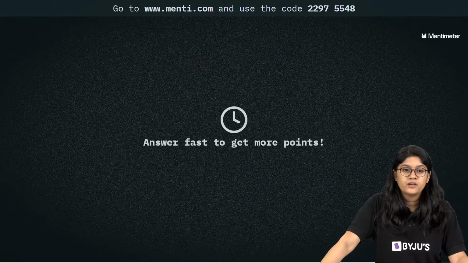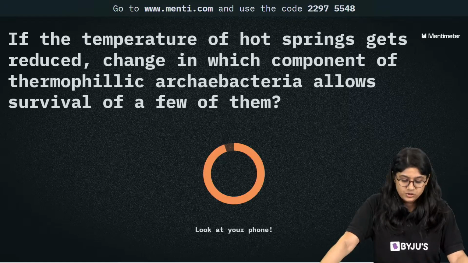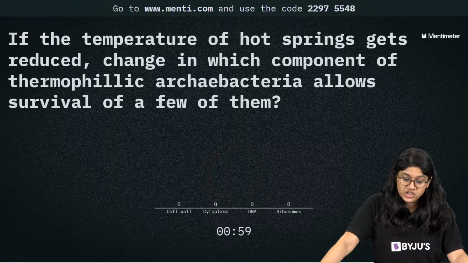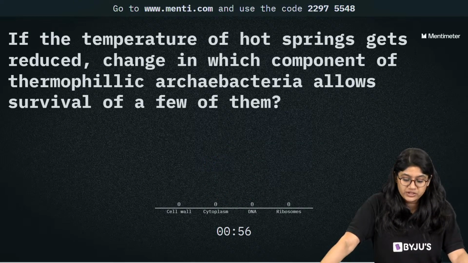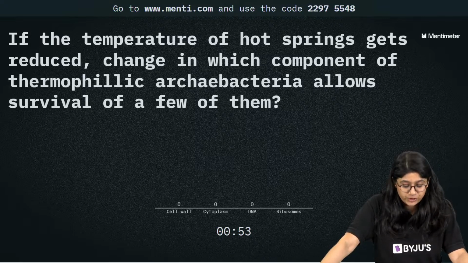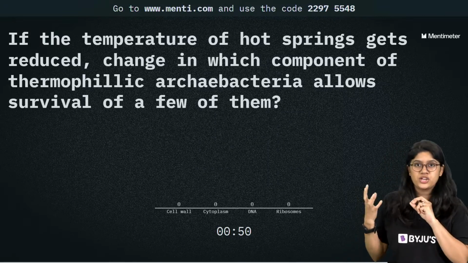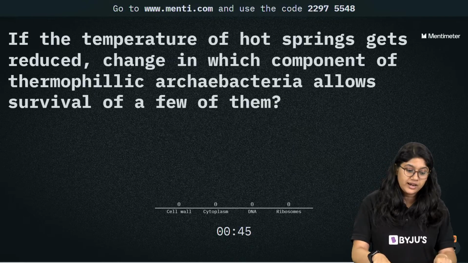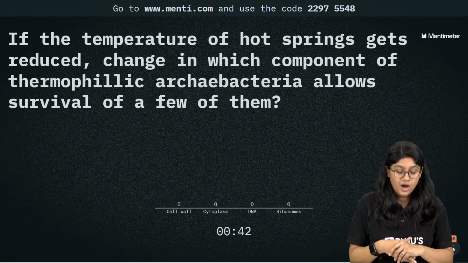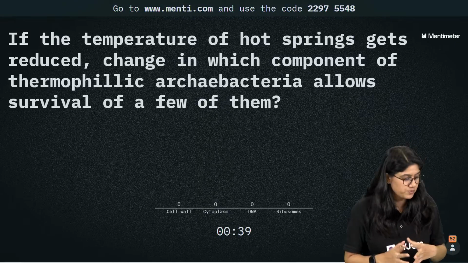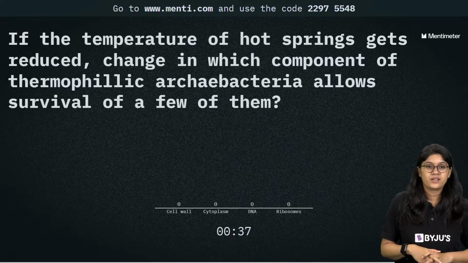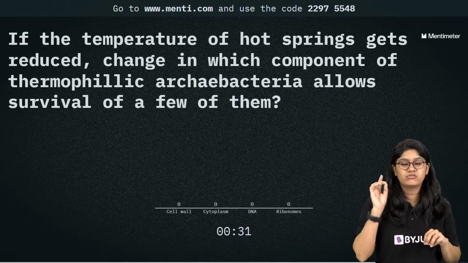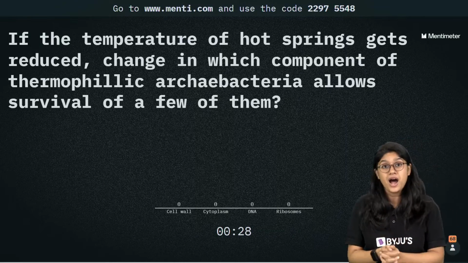Here we go. Question number 49. If the temperature of hot spring gets reduced, change in which component of the thermophilic archaebacteria allows survival of few of them? If the temperature of the hot spring where our archaebacteria live is changing, what will allow them to survive actually? In options we have cell wall, cytoplasm, DNA or ribosomes. It's very easy. We are talking about the bacteria, and this question has direct connection with one very, very important part of a cell.